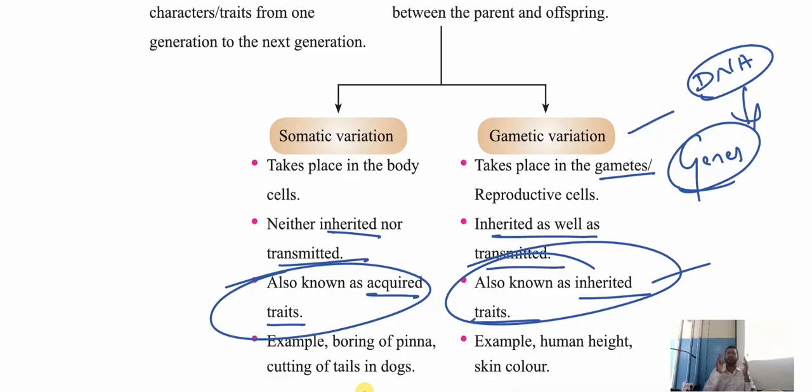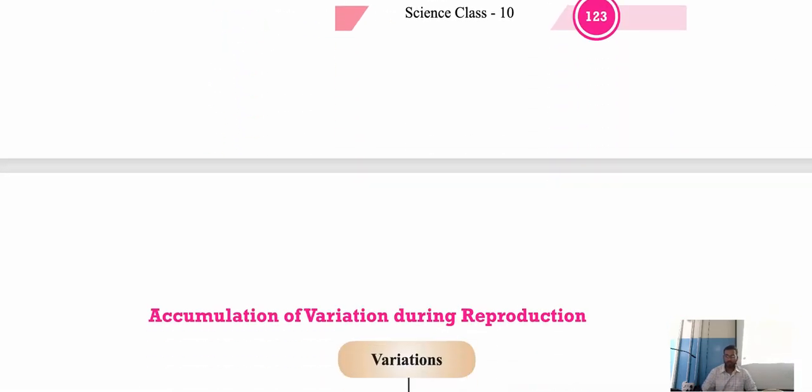It is your interest. You want to become a singer? Go ahead, it is your taste. You want to become a dancer? Go ahead. You want to become a sportsman? Go ahead. You want to become an engineer, lawyer, police, whatever it is. It is your interest because of acquired traits. Is the concept clear?